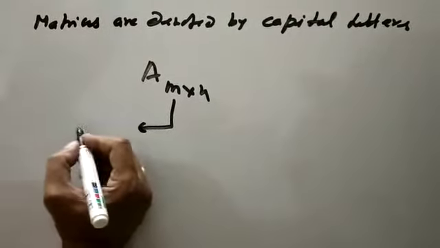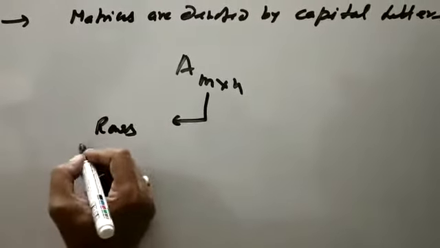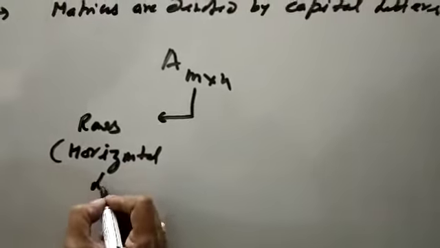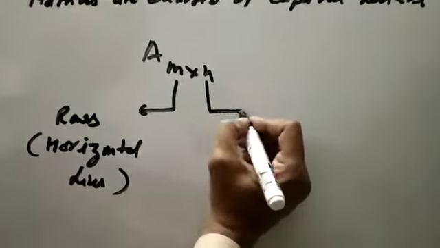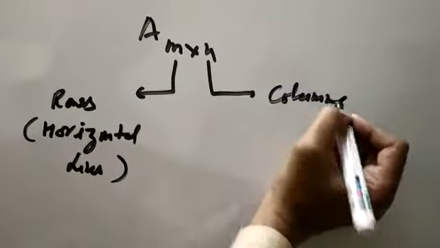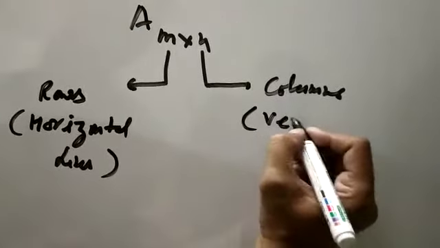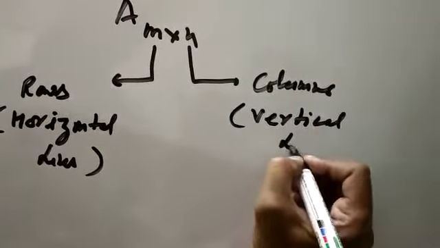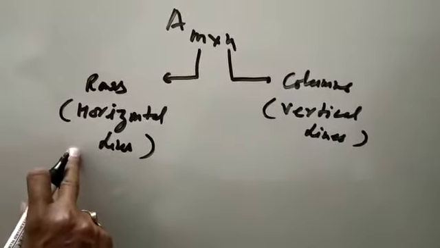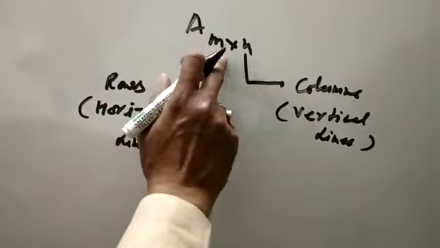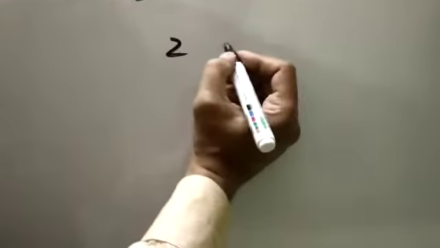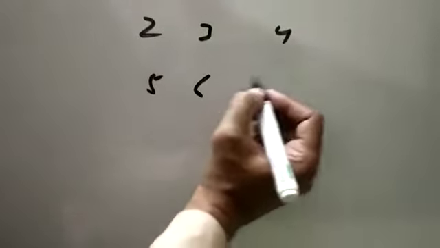So for a matrix A of order m cross n, m denotes the rows, that is, the horizontal lines. The second number, n, is called the columns, that is, the vertical lines. Vertical lines are called columns and horizontal lines are called rows. This is a matrix of order m by n. For example, 2, 3, 4, 5, 6, 7.